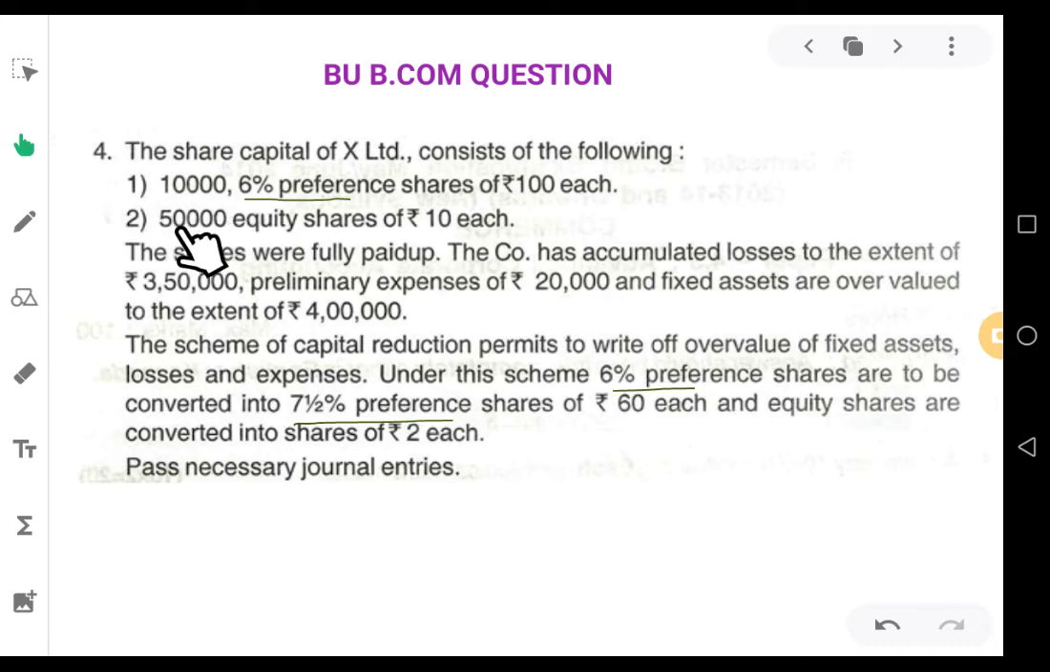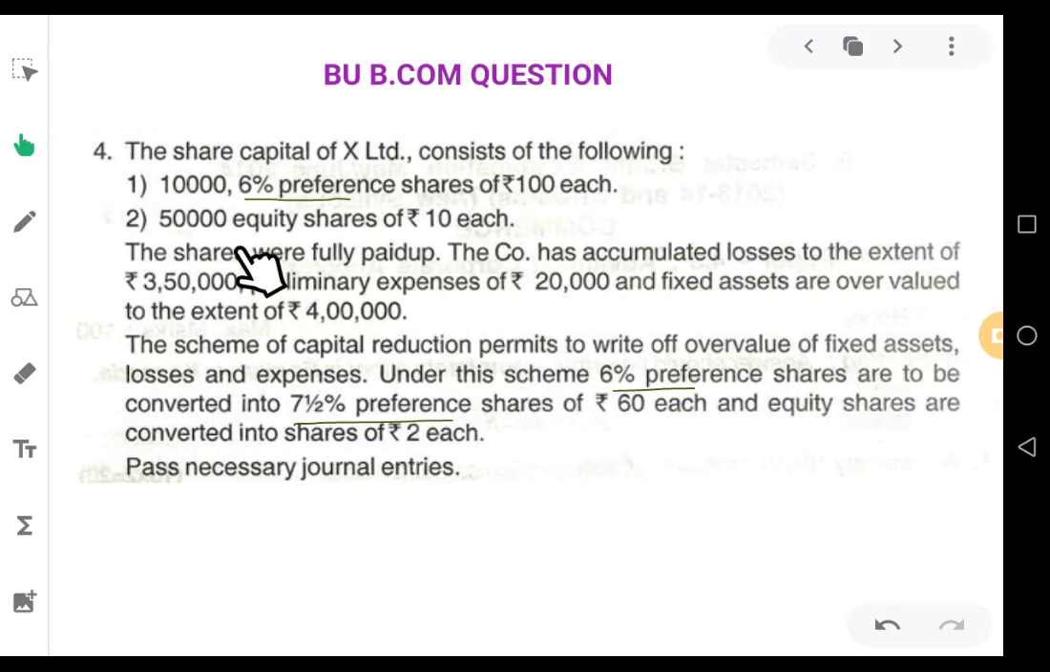Originally the company had 50,000 equity shares of rupees 10 each, but they are converted into shares of rupees 2 each. That means each shareholder is sacrificing rupees 8, which will be used for the purpose of internal reconstruction or writing off the losses of the company.